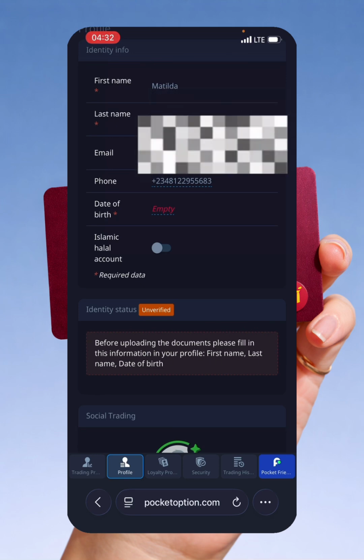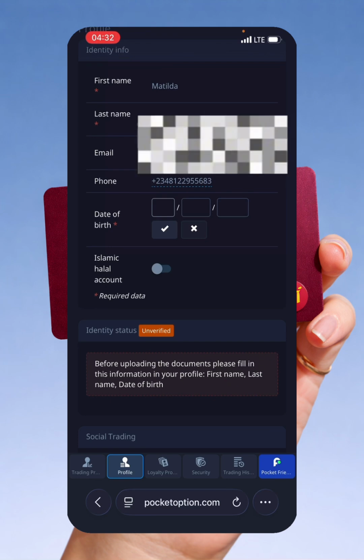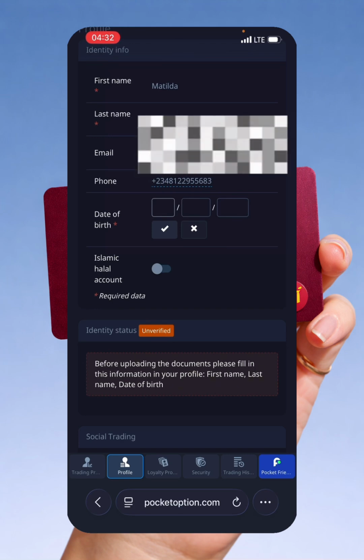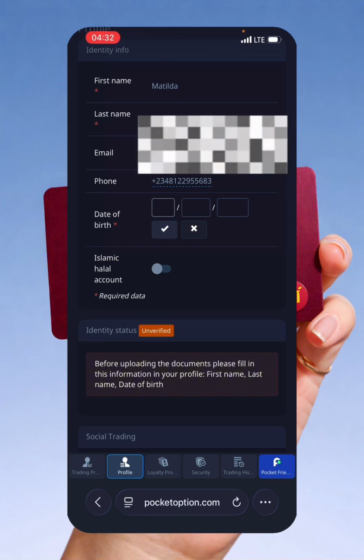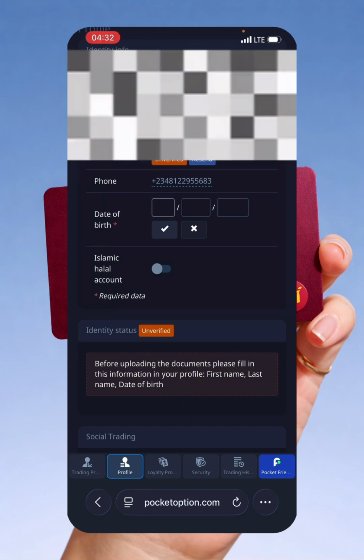Okay. Now we have date of birth. So you want to make sure that you also put your date of birth. But for the phone number, it is not really compulsory. But for the date of birth, you have to put your date of birth. So put your date of birth, and then you can see Islamic Halal account. So this is for people who want to do charity. You want to trade and you're giving it to charity. So if you don't want to do that, please don't toggle that on, except you are trading for charity. And then your profits are going to be going for people that are less privileged, the homeless people.